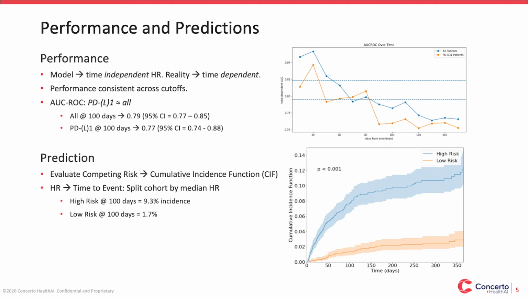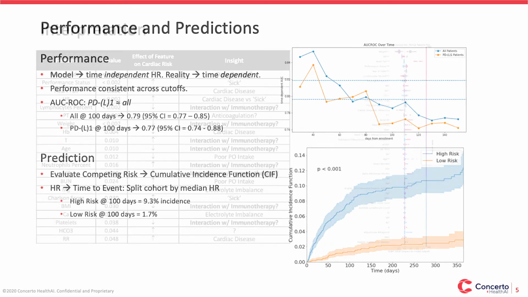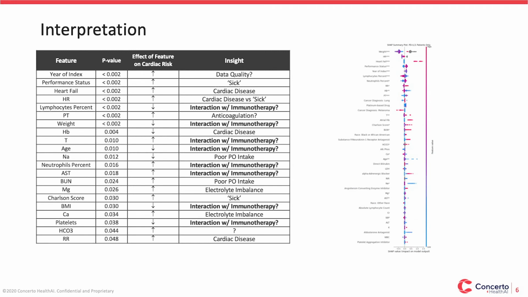How does this translate into actual predictions? We can split patients into a high-risk and low-risk group based on the model's projected risk. Cumulative incidence plots of these two groups are shown on the right. At 100 days, the high-risk patients were approximately 5 times as likely to have a serious cardiac event as the low-risk group. So our predictions are making a real difference. What is driving a patient's risk? We can use SHAP scores to interpret the model. SHAP scores are shown on the right if you can read them. If not, a summary is shown on the left.